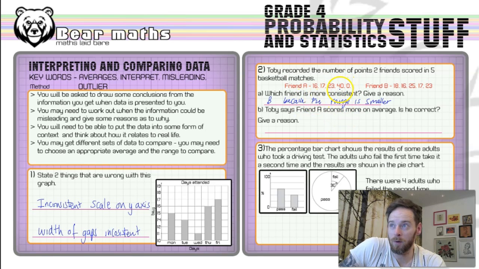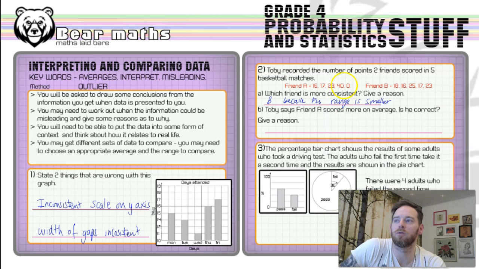The mean, if we were to compare the means, remember friend A is really inconsistent with his scoring. He scored 40 in that game and 0 in that game. So these might be considered to be outliers. So maybe it's a good idea to use the median average. We could use the mean as well. It wouldn't harm us to use the mean, because one kind of cancels out the other. There's nothing really ridiculous there.